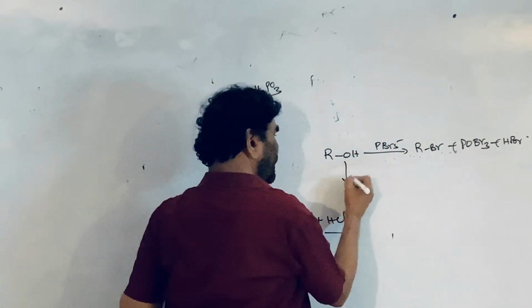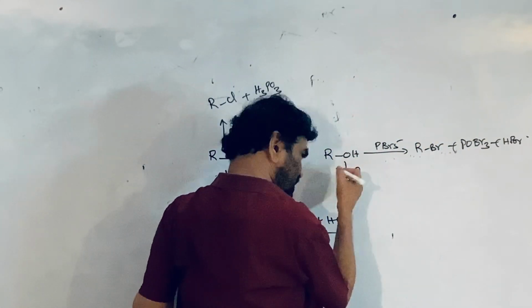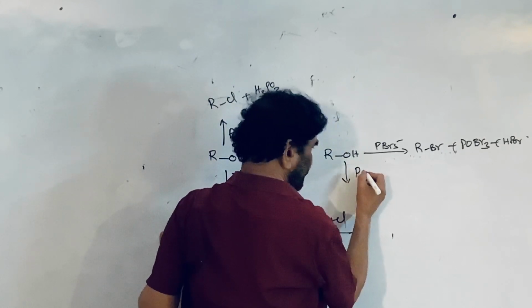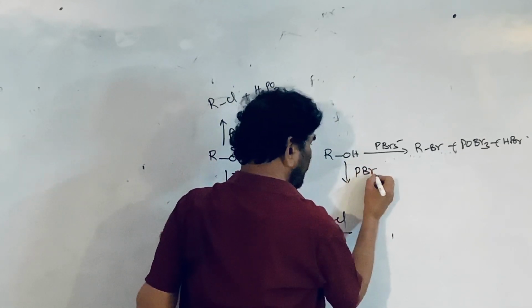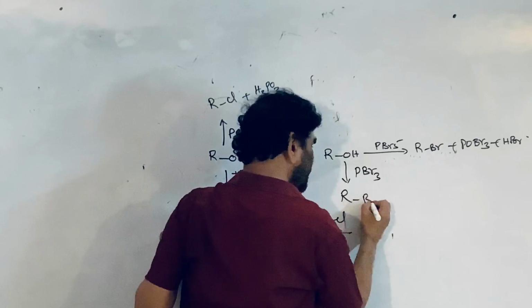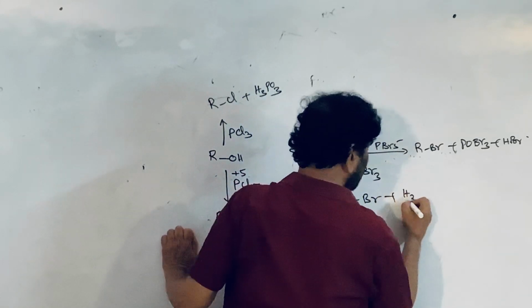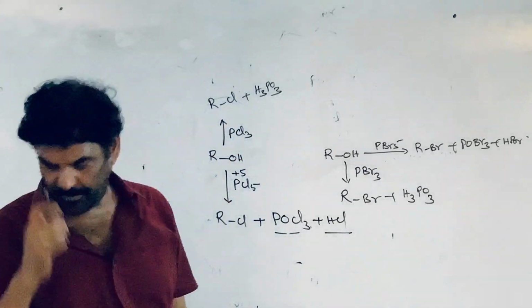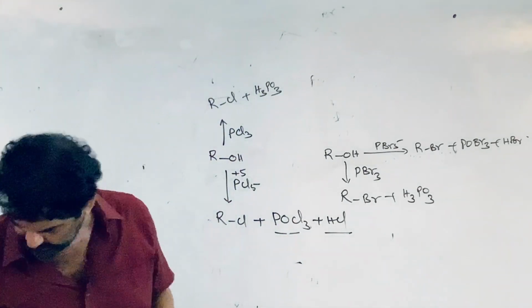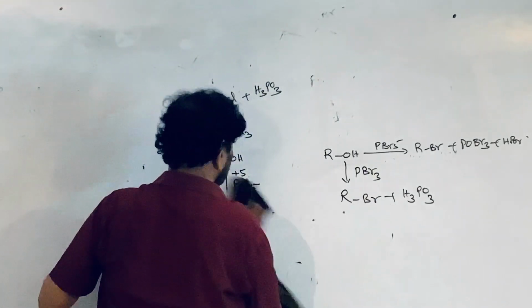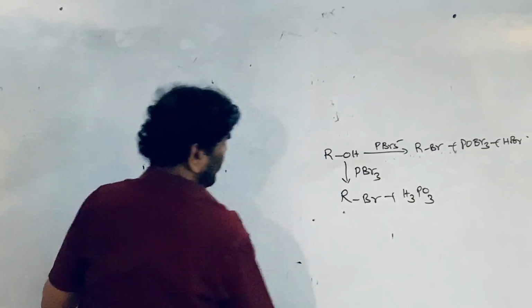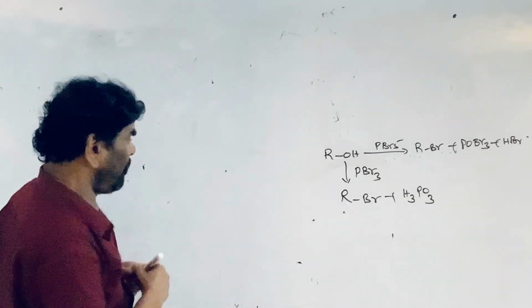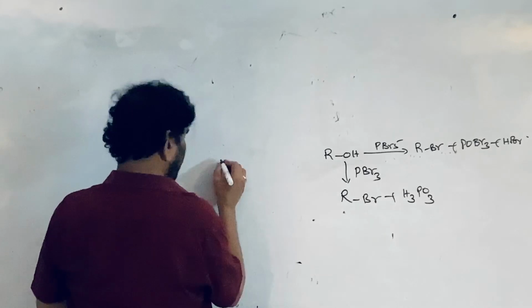The same alcohol, on treatment with phosphorus trihalides, which are halogenating agents, that is PBr3, RBr is formed, and H3PO3 is formed. That is the case. And the other one is PI3.